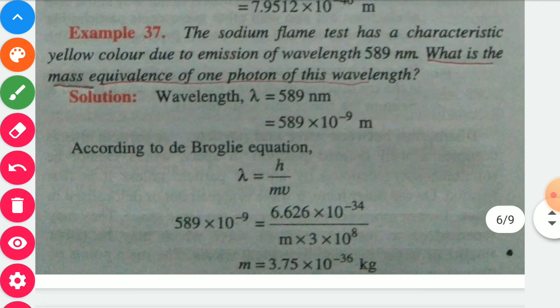So if we put the values, lambda is given 589 nanometer, so in place of lambda we write 589 into 10 to the power minus 9 meter, equal to h, that is the Planck constant 6.626 into 10 to the power minus 34 joule second, upon m. Mass we have to calculate, and the velocity of light we already know, 3 into 10 to the power 8 meter per second. On solving, the mass value will be equal to 3.75 into 10 to the power minus 36 kilogram.